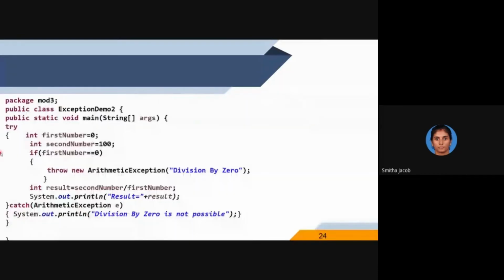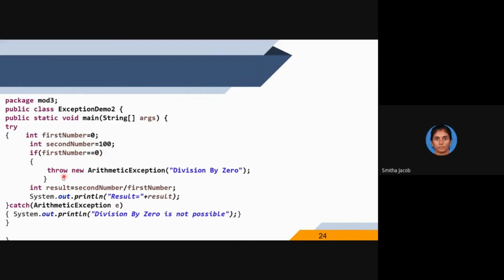Okay, let us rework our last example. In our last example, we have two numbers, first number and second number. Here the first number is 0. So definitely when you try to divide the second number by the first number, you will get a division by 0 error. So before that error occurs, I will handle that situation in advance. I'm checking whether the first number is equal to 0.